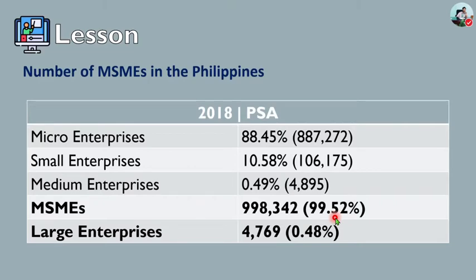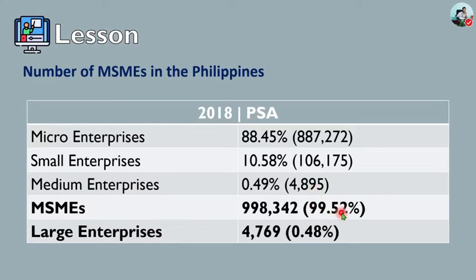The micro enterprises constitute 88.45%, or 887,272, of the total MSME establishments, followed by the small enterprises at 10.58%, or 106,175, and medium enterprises that comprise 0.49%, or a total of 4,895 enterprises or establishments.